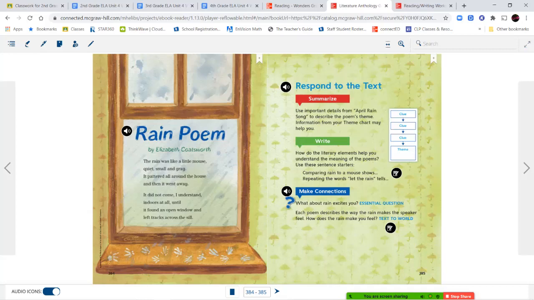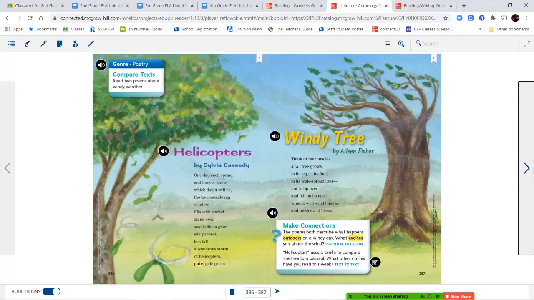So understand and rhyme, until and sill also rhyme. So you're seeing that same alternating rhyming pattern, right? It's not the first one and the third one rhyming, the second one and the fourth one rhyming. So those are our two poems that are in here.